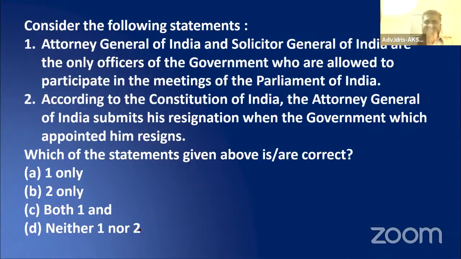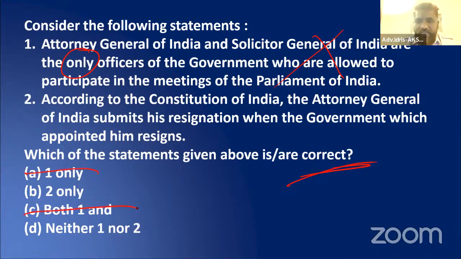Now, consider the following statements. Attorney General of India and the Solicitor General of India are the only officers of the government who are allowed to participate in the meetings of the Parliament of India. That is normally a thing that will be said: the words "only", "should be", and all these kinds of deterministic terms, if they are in a question, mostly the statement would be wrong. Likewise, here, they are not the only one. The Vice President is also an officer. So not the only one. This is wrong, actually.